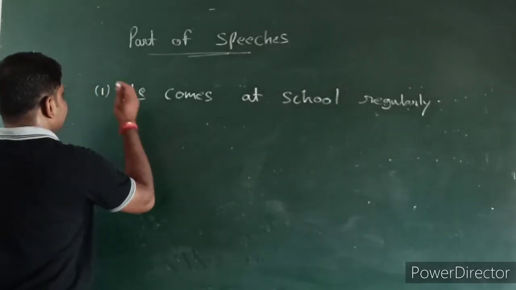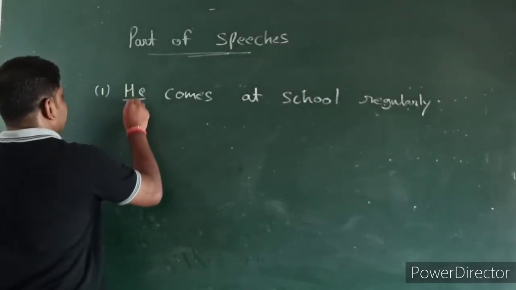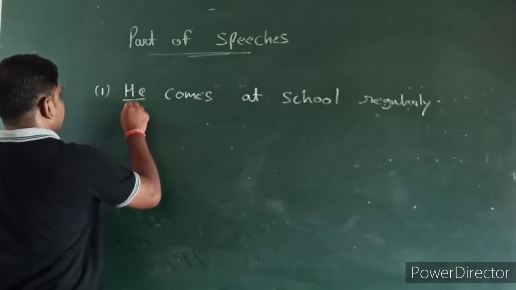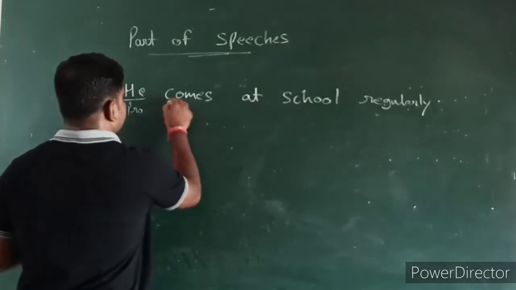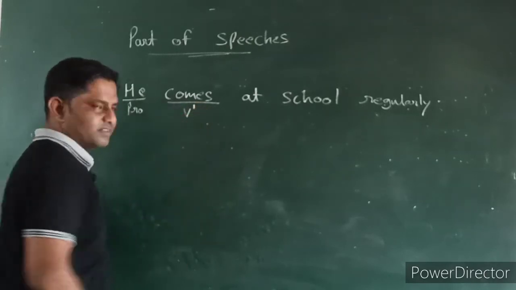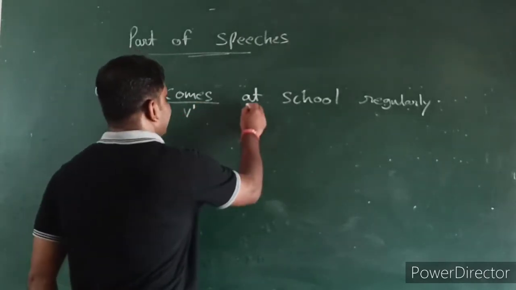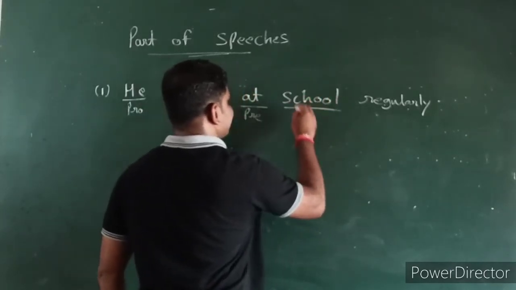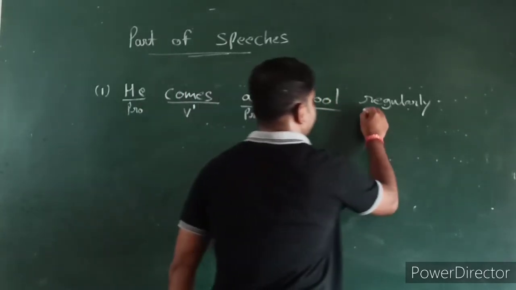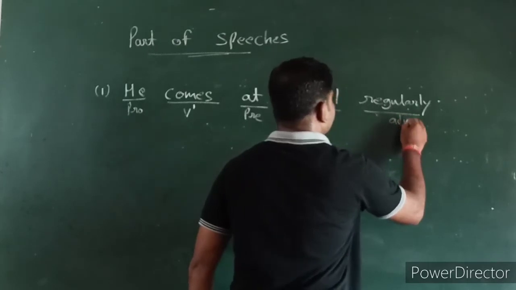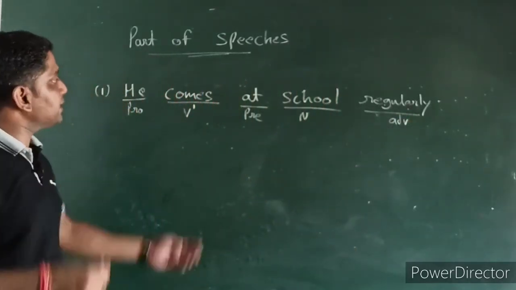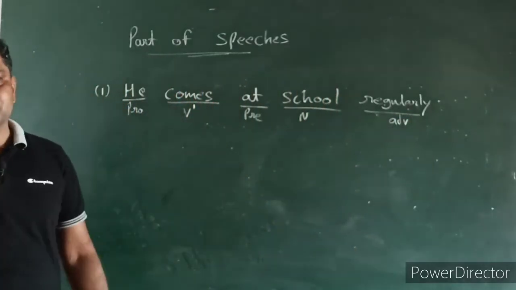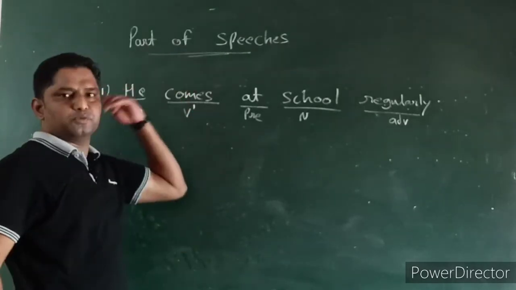So here, "he" is a pronoun. "Comes" is a verb, in first form, an action verb. "At" is a preposition. "School" is a noun. And "regularly" is an adverb. Like this, we recognize the words individually according to part of speech.